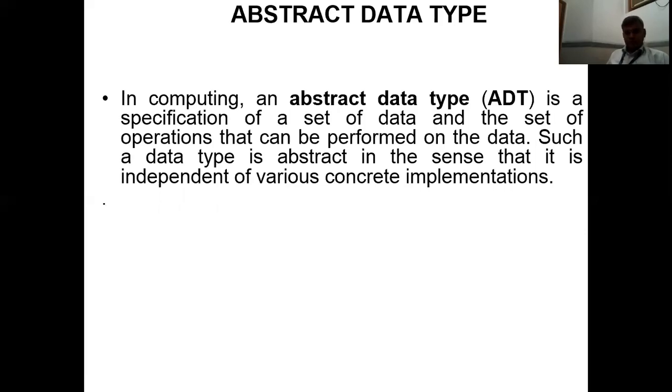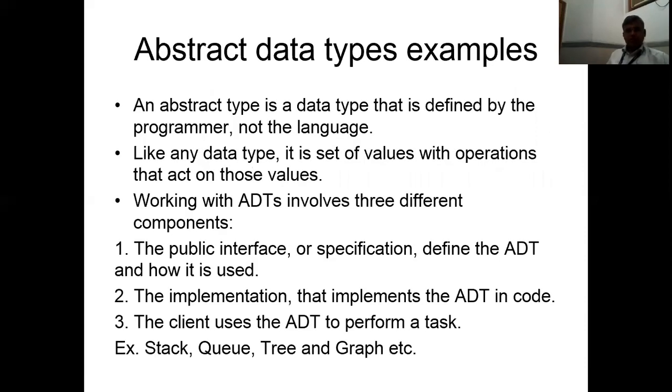अब हम इसको और अच्छे से समझने के लिए we are taking certain examples, so we can understand more about the meaning of abstract data types and their associated examples. An abstract data type is a data type that is defined by the programmer, not the language. इससे प्रीवियस वाले, primitive data types, these are defined by the language. These are not defined by the programmer. An abstract data type is the kind of data type which is defined by the programmer.